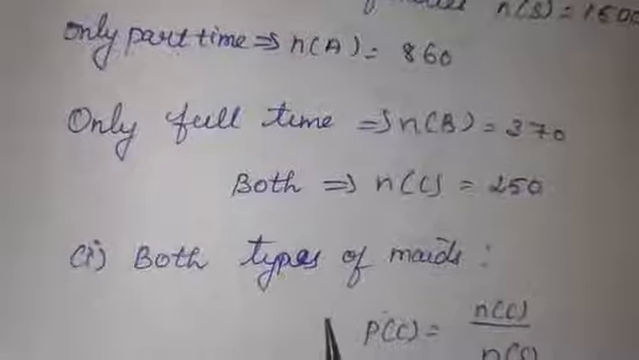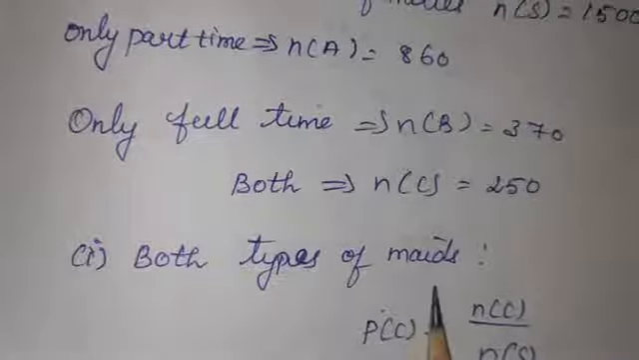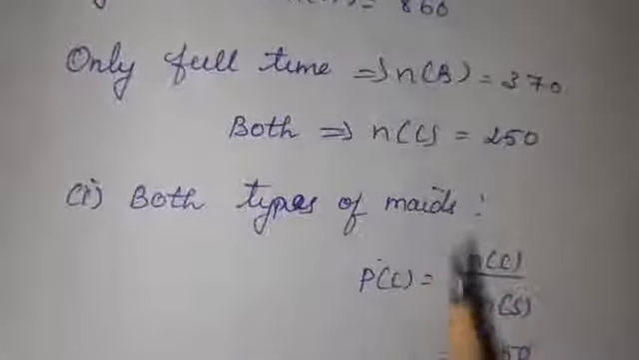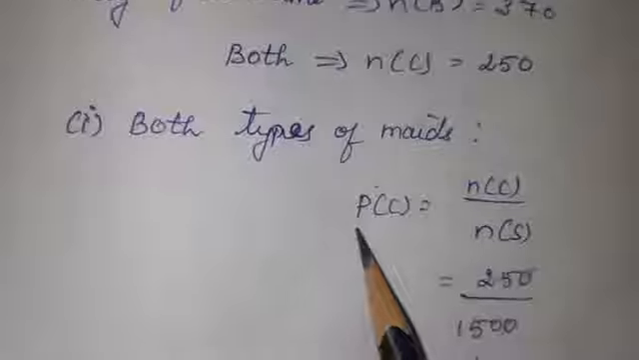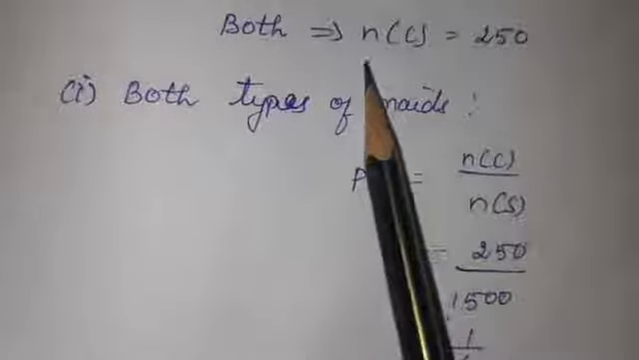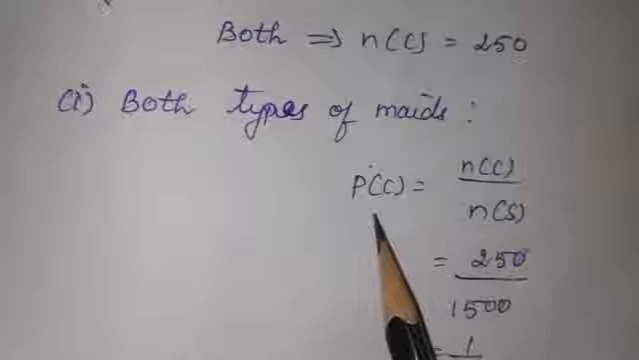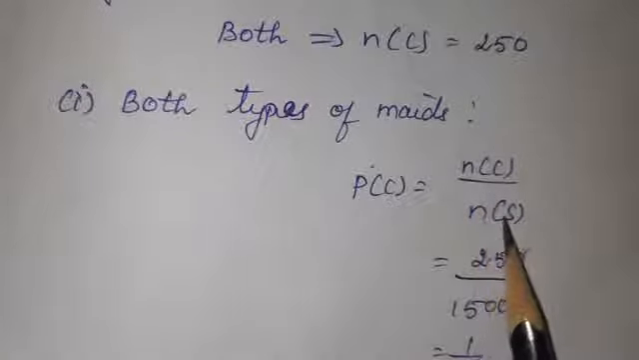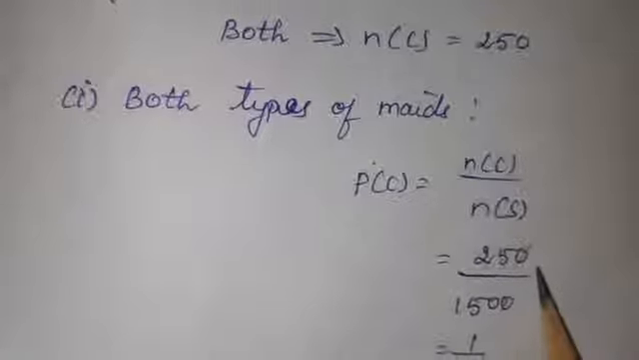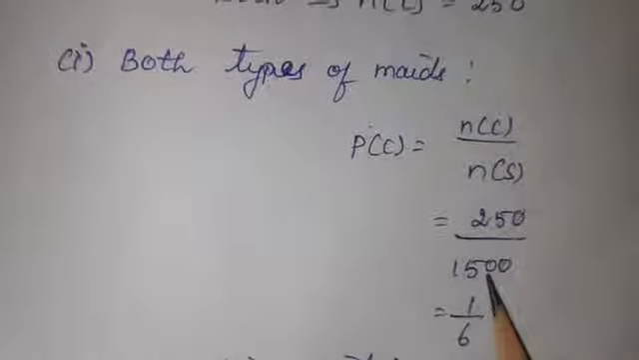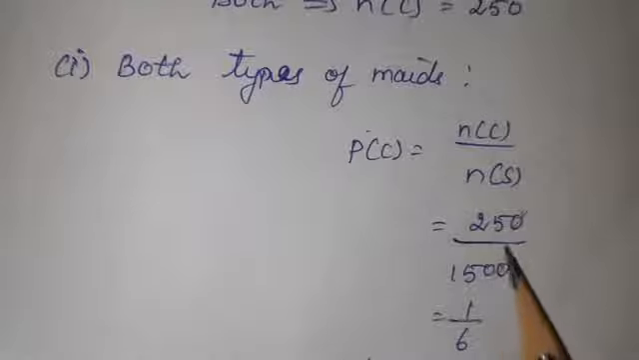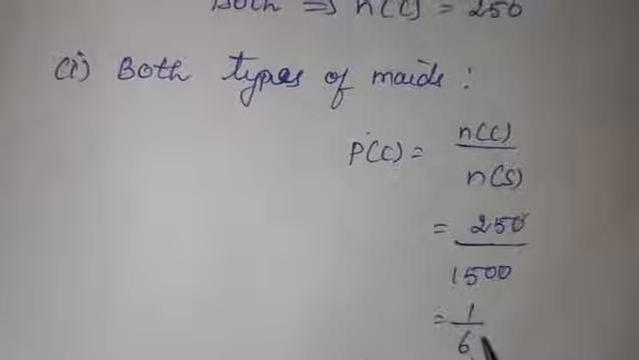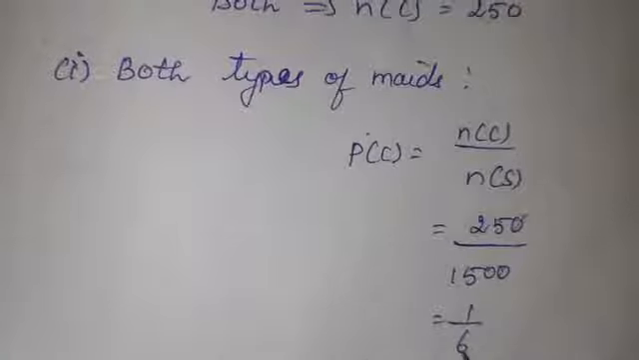Now come to the question. The first one, both types of maids. They are asking the probability of both types of maids. P of C, both, I have given the name n of C. So the probability of C is equal to, the formula is n of C divided by n of S. N of C is 250 divided by 1500. Here the zeros get cancelled. When you cancel, 25 table, here it is 150 is 6. So our answer is 1 divided by 6.